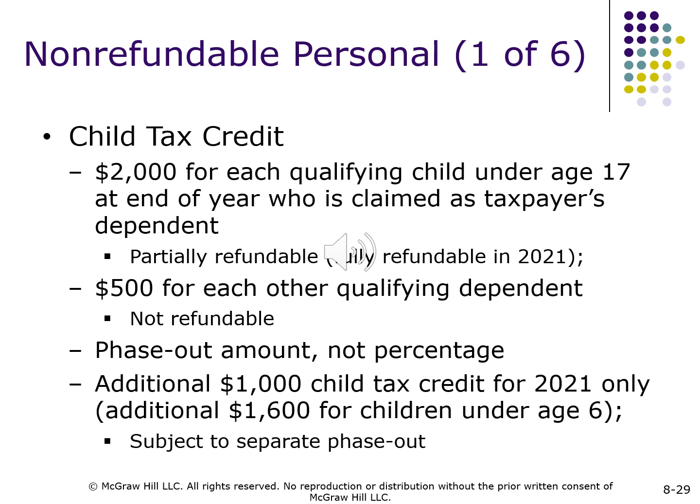Phase-out amount, not percentage. Additional $1,000 child tax credit for 2021 only. Additional $1,600 for children under age 6, subject to separate phase-out.